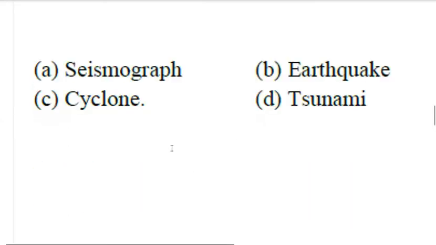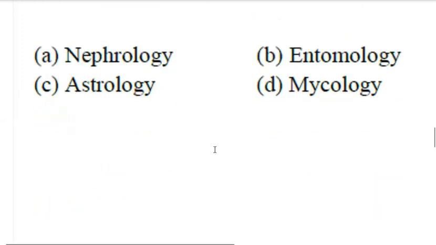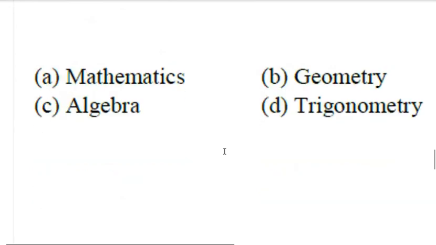And lastly, seismograph, earthquake, cyclone, and flood. Seismograph, because only it is an instrument or equipment, and the remaining are disasters. Nephrology, entomology, astrology, and mycology. Astrology, because the rest all are medical and biological sciences, and it is social. Mathematics, geometry, algebra, and trigonometry. Mathematics, because it's just a subject. All these are chapter names, parts of mathematics.